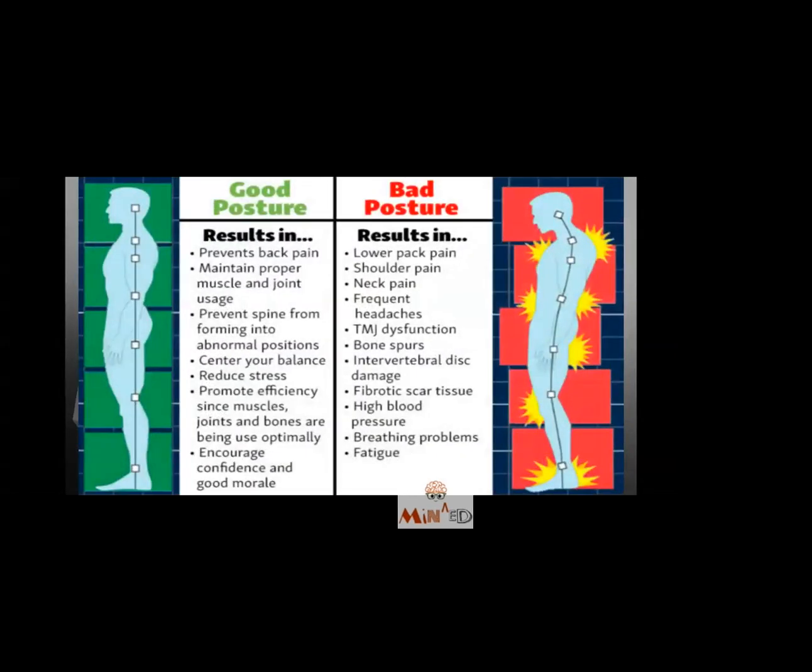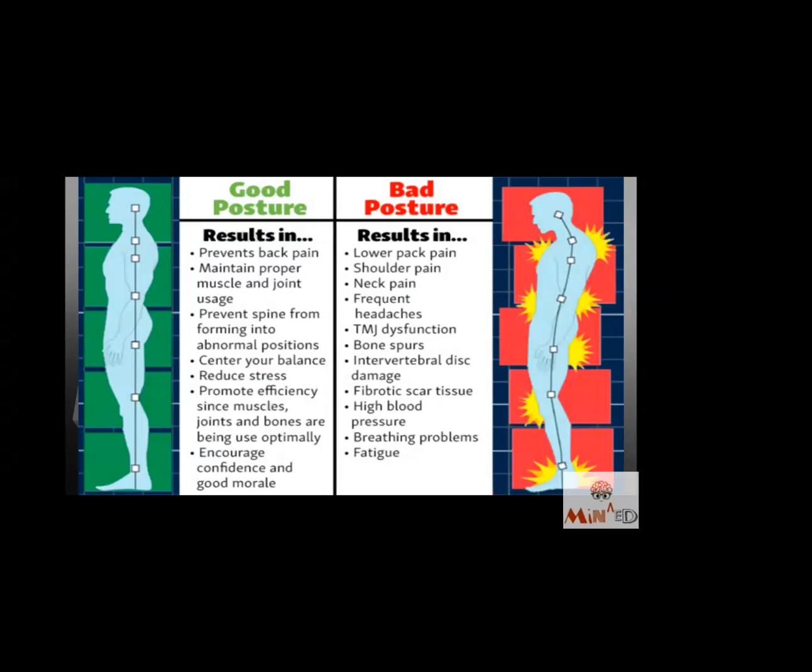Now, how it affects your body: the good posture and the bad posture. Good posture prevents back pain, because the joints are in alignment, so there is not an unequal distribution of weight, so there will be no pain. Now, in bad posture, there will be low back pain. Why? Because continuously the muscles are trying to maintain a proper position, but the joints are giving way.